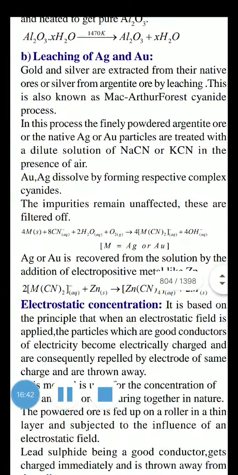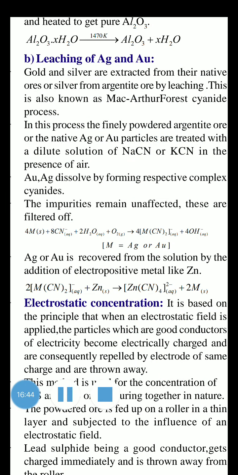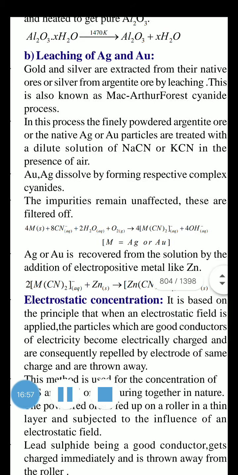So see here the equation, M is nothing but the ionic form of the equation, my dear students. M is nothing but metal, gold or silver metal. NaCN is nothing but either sodium cyanide or potassium cyanide, along with water and oxygen.